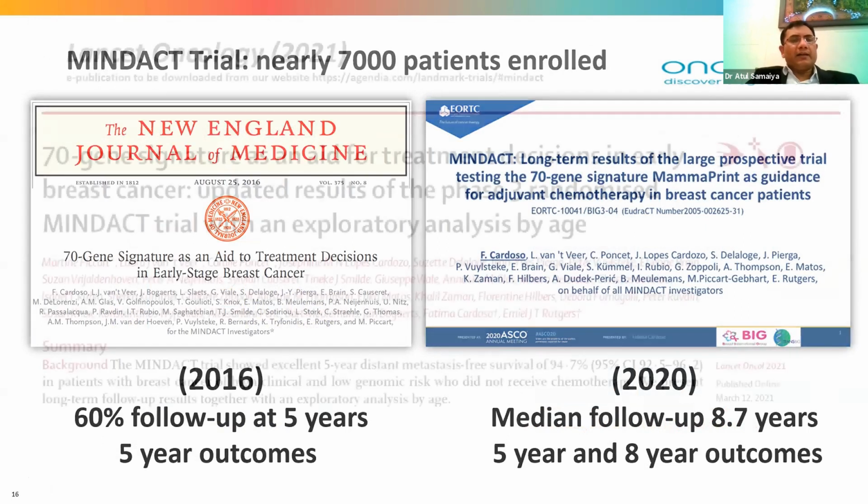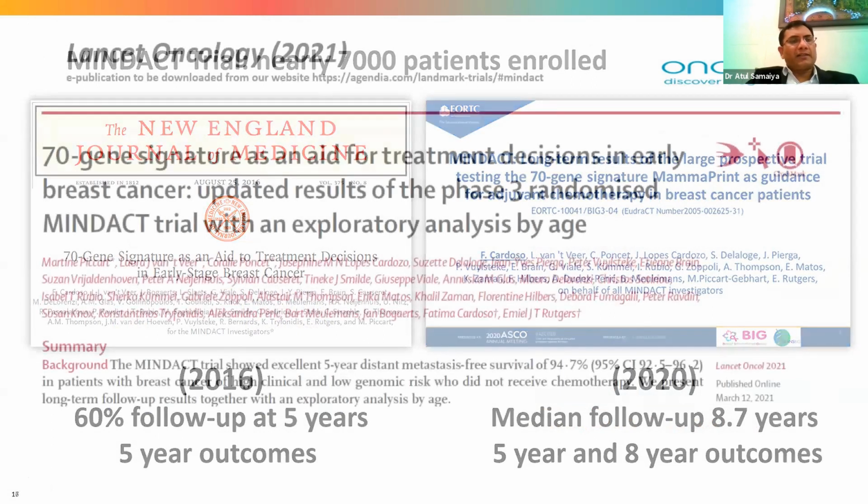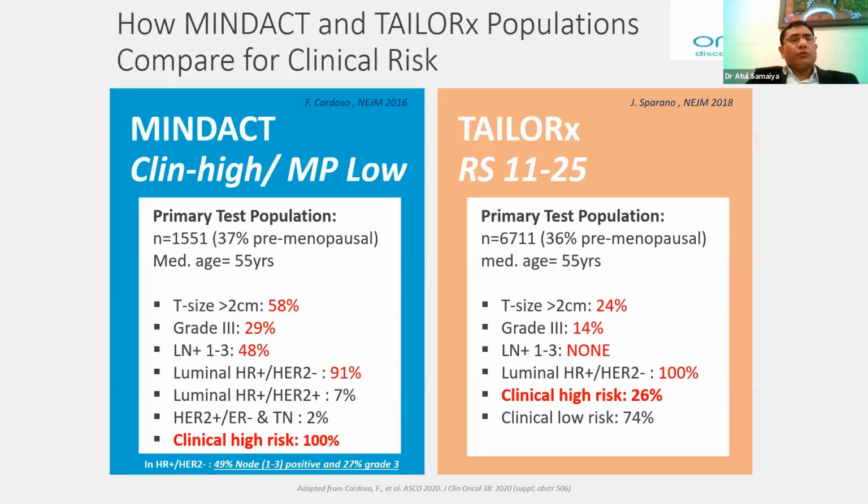And recently, this randomized trial exploratory analysis by age was published in Lancet Oncology in 2021. If you compare the TELEREX trial and the MINDACT trial, the MINDACT trial had clinically high risk patients, and the TELEREX trial had a different group. The score of 11 to 25 was defined as the intermediate group. Initially, up to 10 was low risk, 11 to 25 intermediate, and more than 25, or more than 30, was considered high risk.